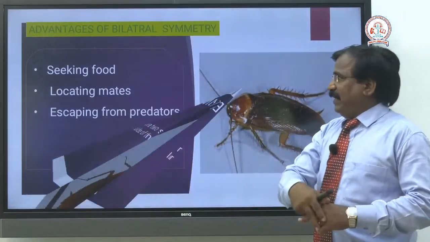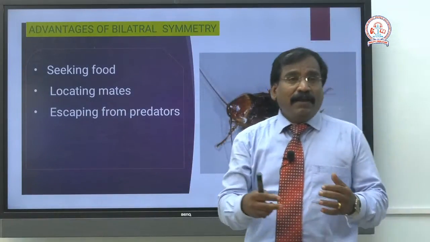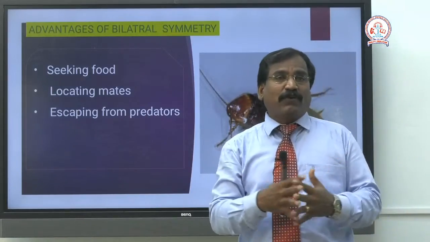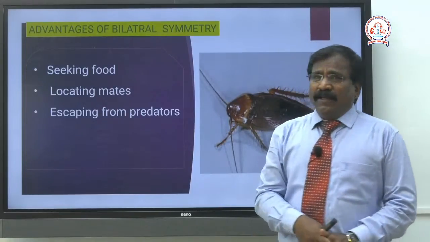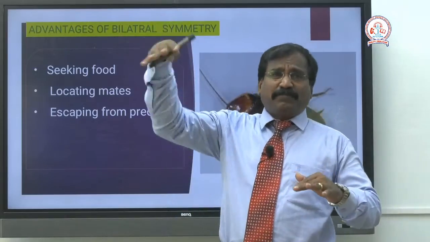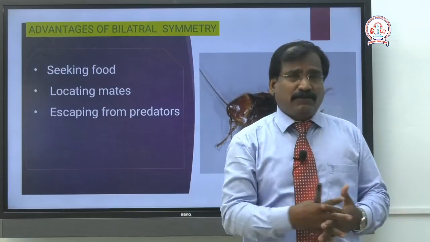I said bilateral symmetry is the advanced one, that is, advanced, highly complex organisms possess this type of symmetry. What advantages does it give the organisms?